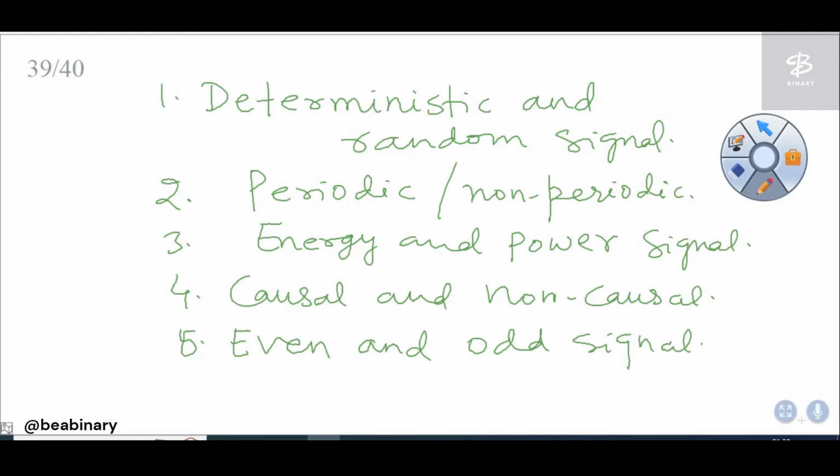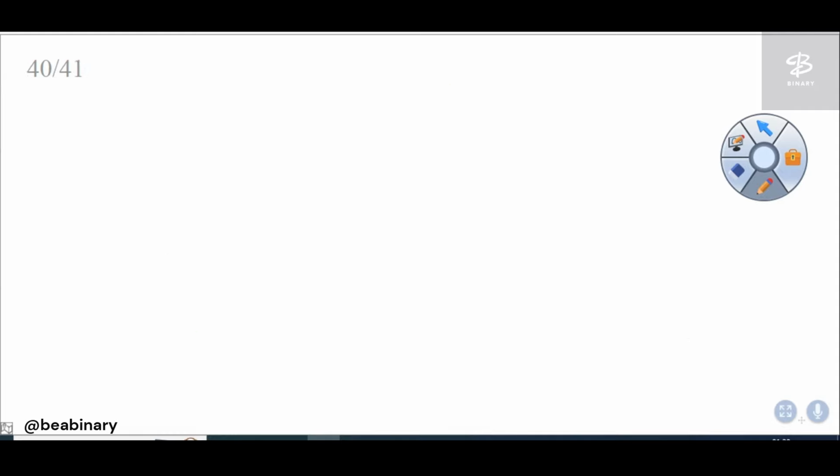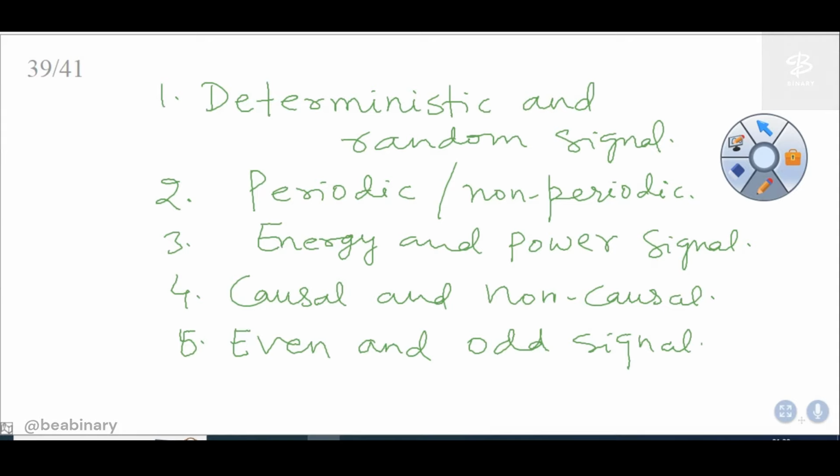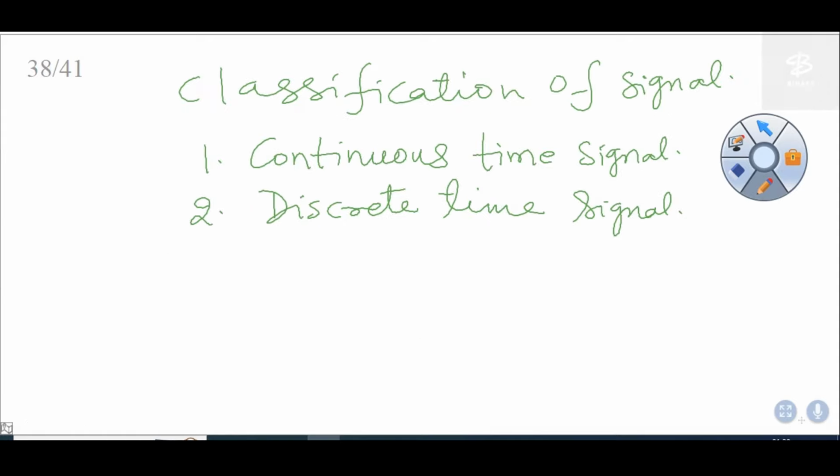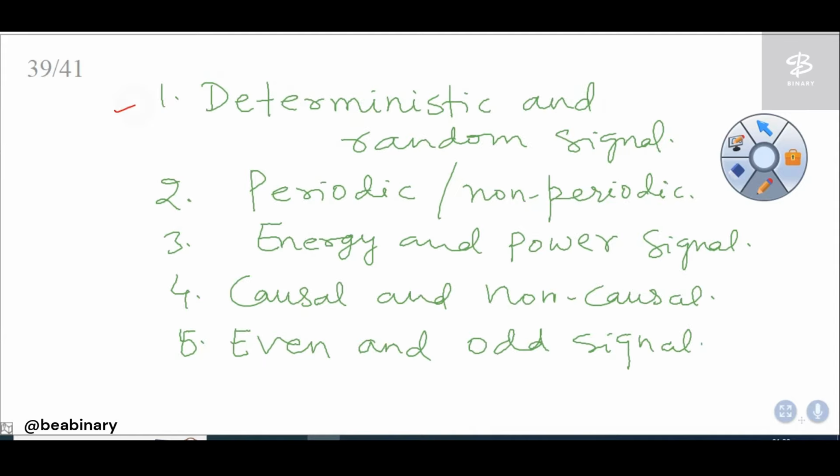So what I mean to say is that basically we classify the signal in two different forms. One is called the continuous time signal, or the discrete time signal. Suppose you have a continuous time signal, that signal can be further classified in these different ways.